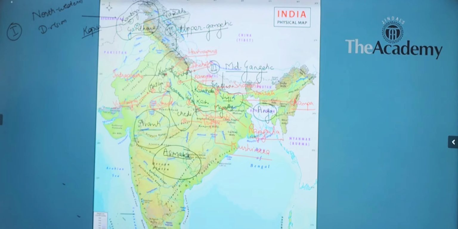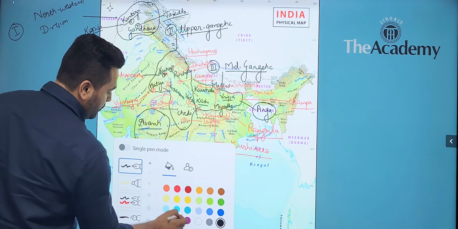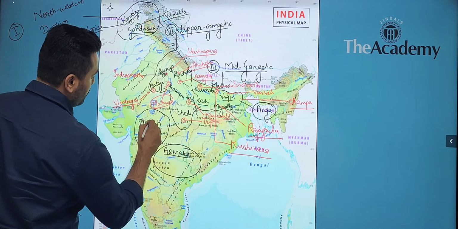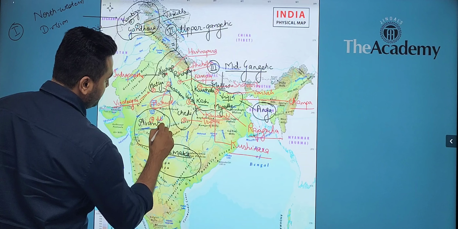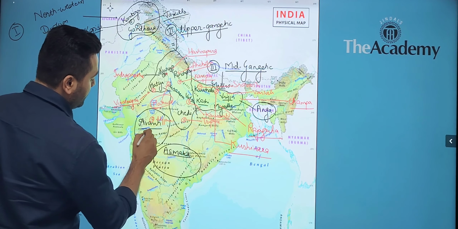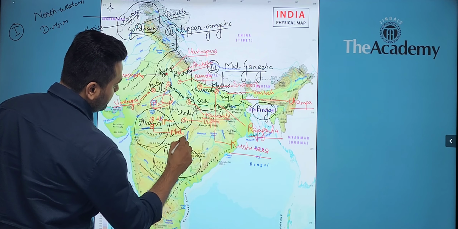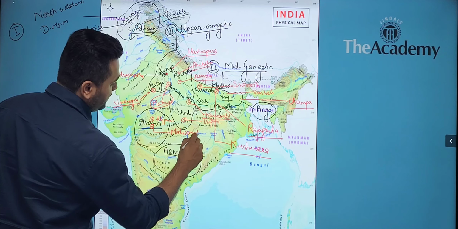Now Avanti had 2 important centers. One was Ujjaini on the bank of river Chambal, and another was Mahishmati, which was on the bank of river Narmada.